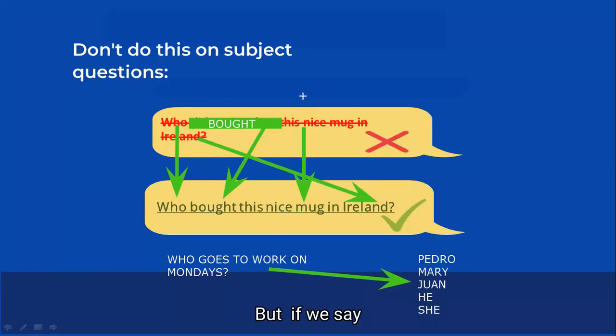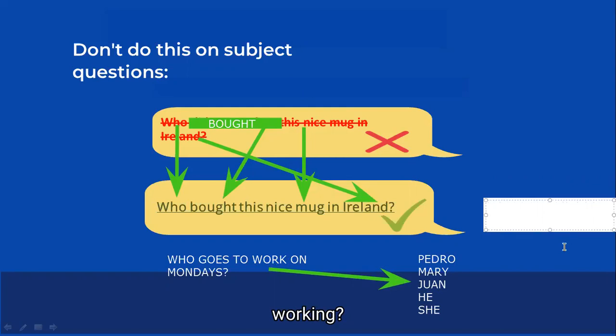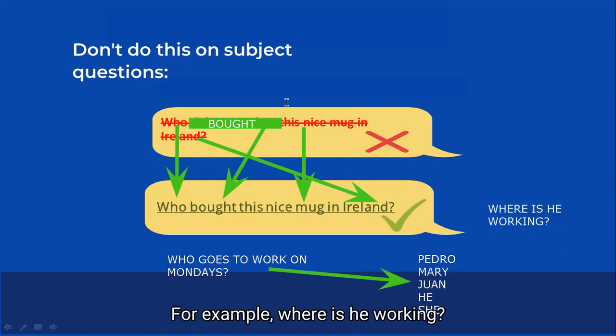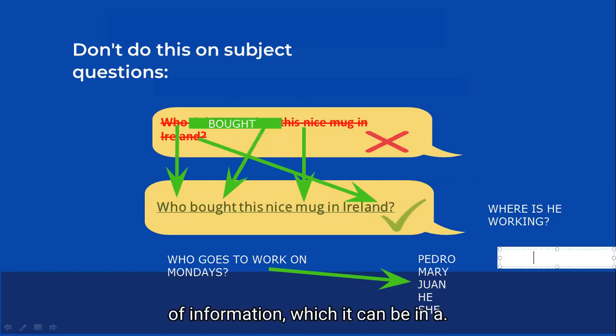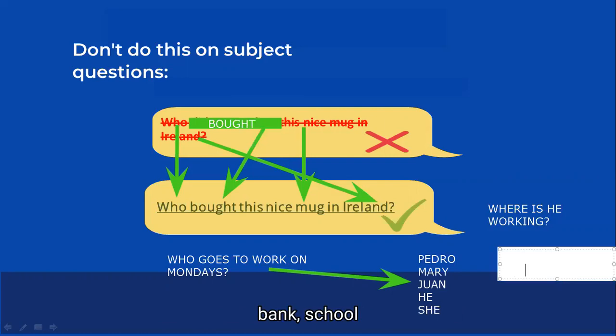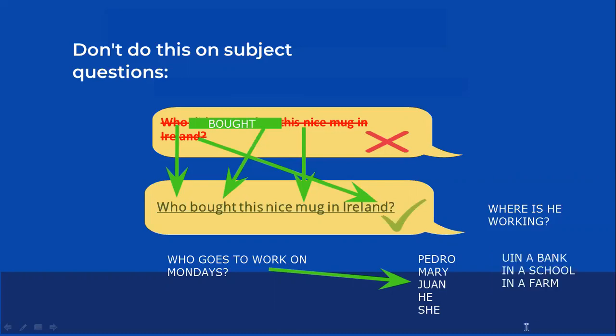But if we say, where is he working? For example, where is he working? We're going to talk about another type of information, which can be in a bank, in a school, in a farm.